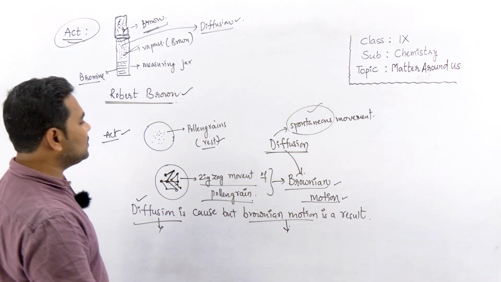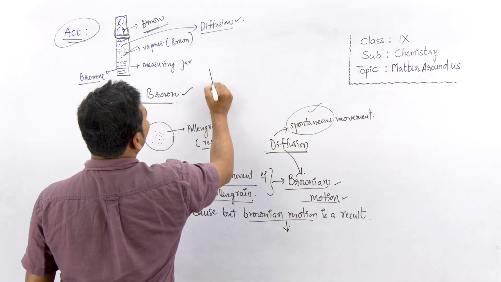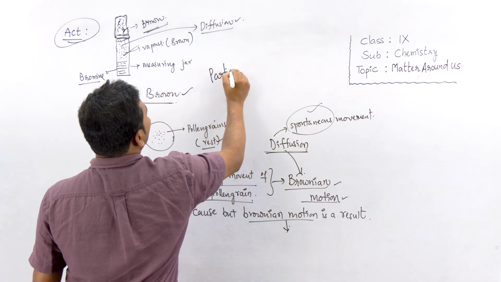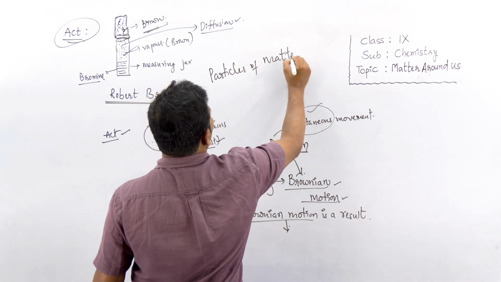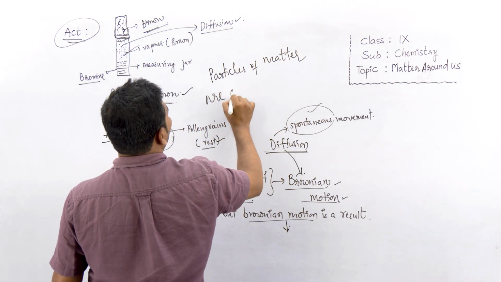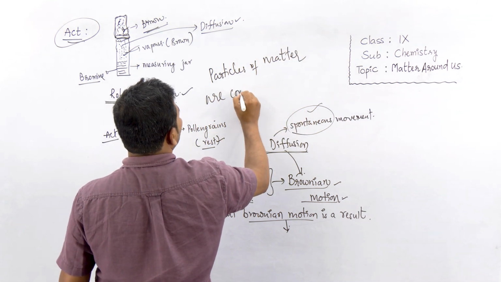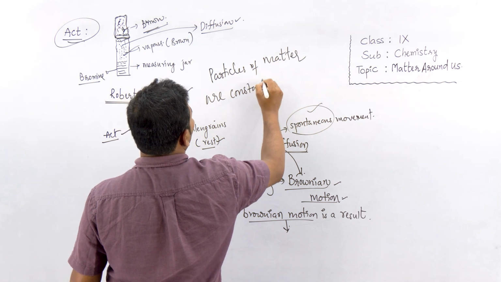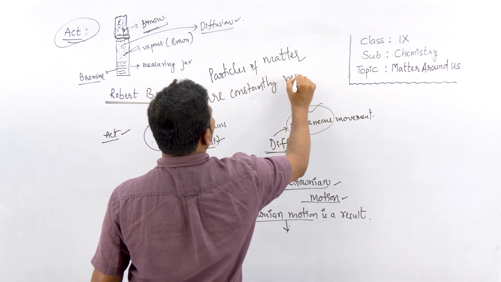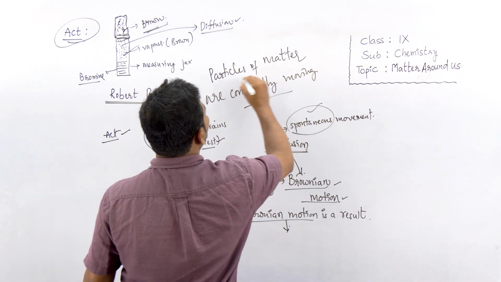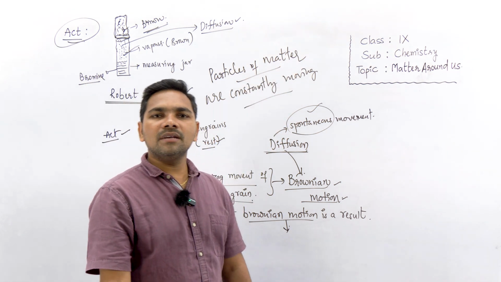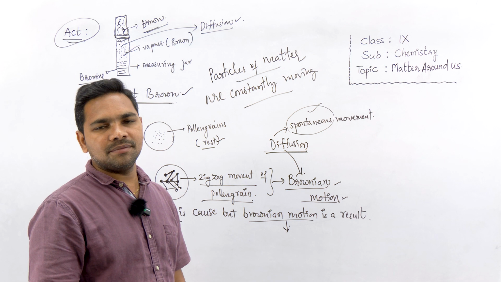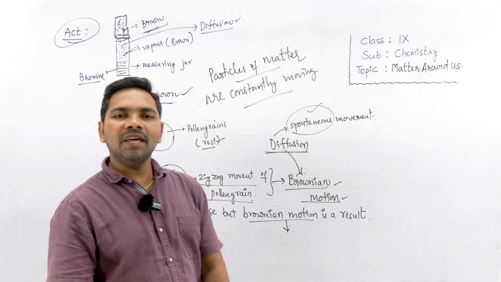So with these activities, what do we conclude? We conclude particles of matter are constantly moving. Okay, but you can ask, sir, when particles of matter are constantly moving, why does a chair not change its place by itself?